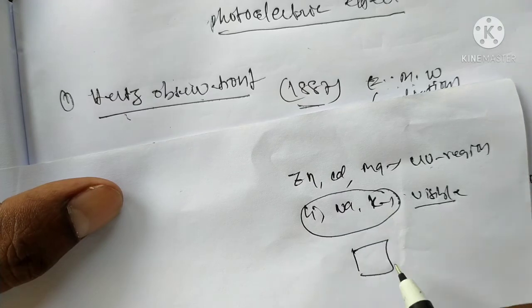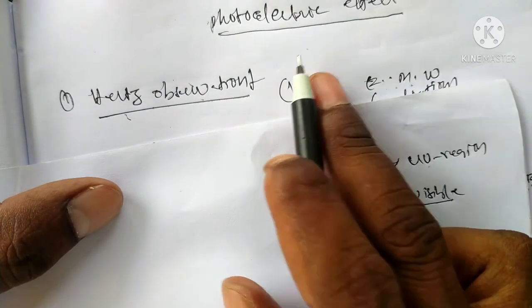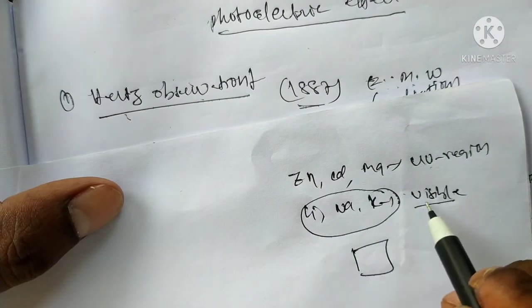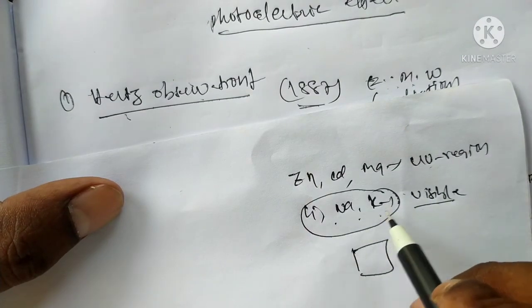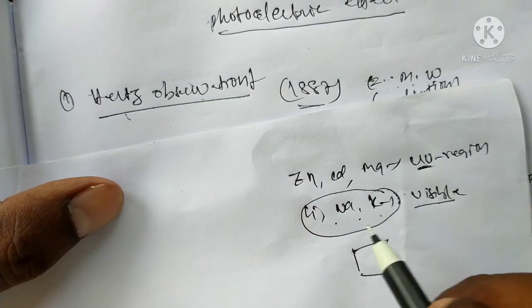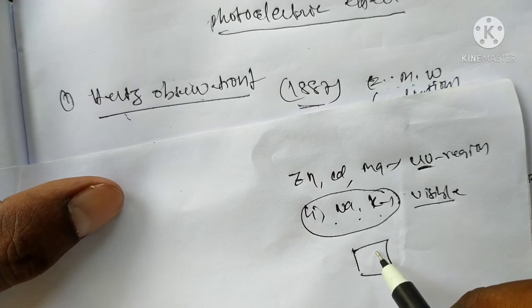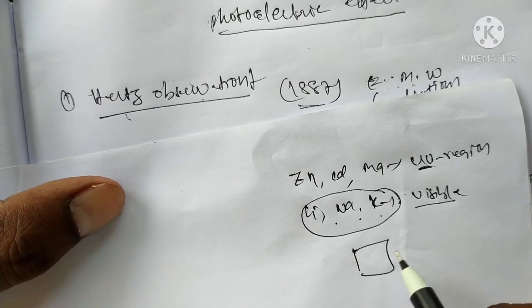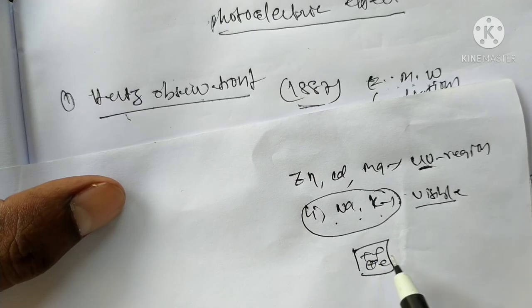In the metal, we want to eject the electron from the metal surface. Okay, using UV light for lithium, sodium, or potassium, the electrons are not ejected from the metal surface. Inside, the electrons are there, but they are not coming outside.